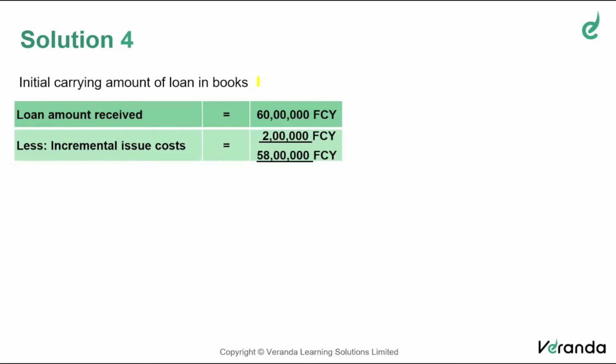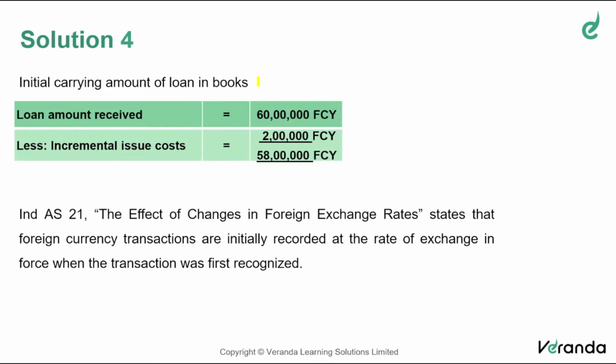But since the functional currency of the group is Indian rupees, we have to convert it in terms of Indian rupees by applying the opening rate because the loan is taken on 1st April. So according to Ind AS 21, the foreign currency transactions are initially recorded at the rate of exchange when the transaction was first recognized.